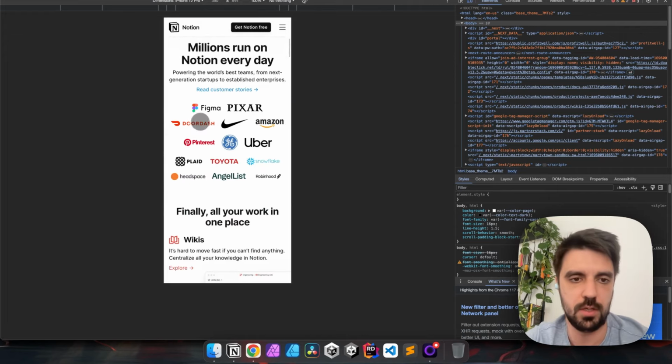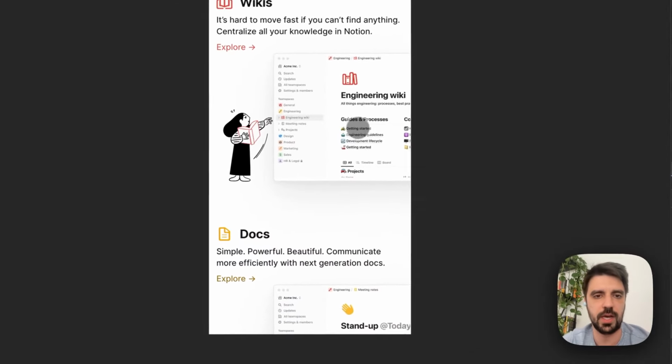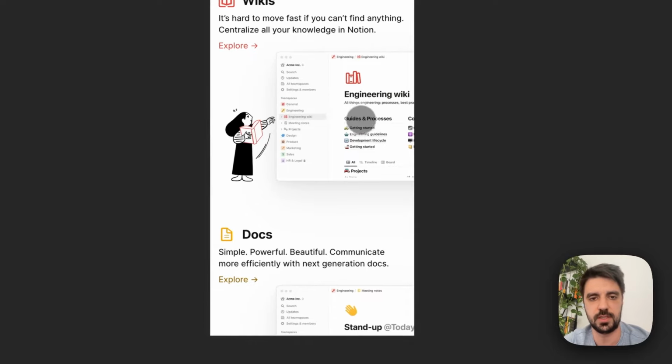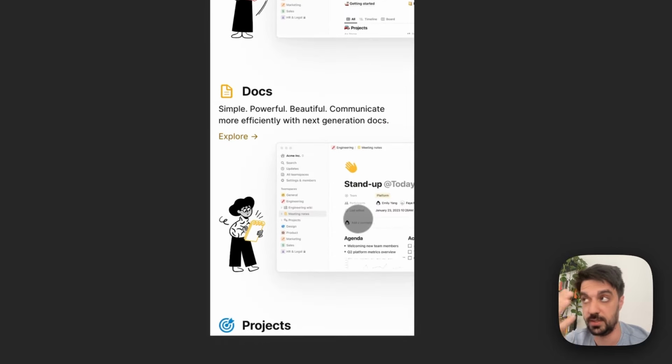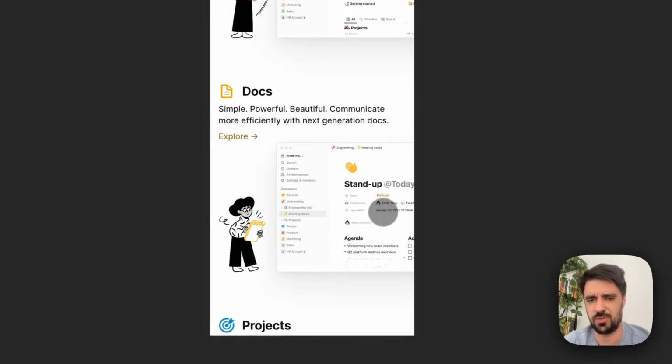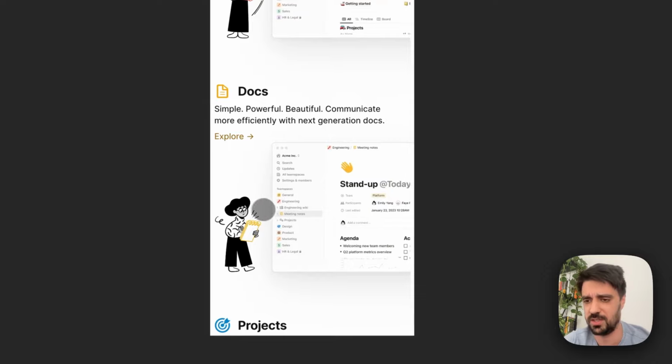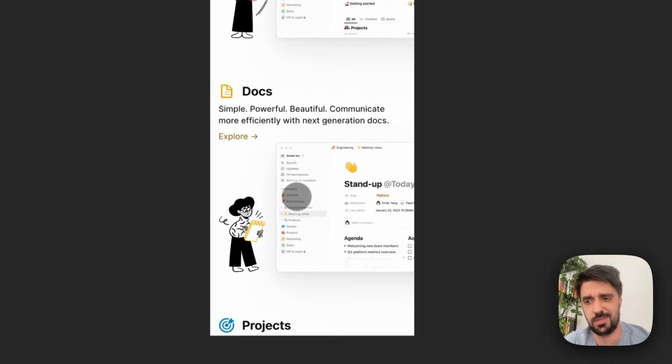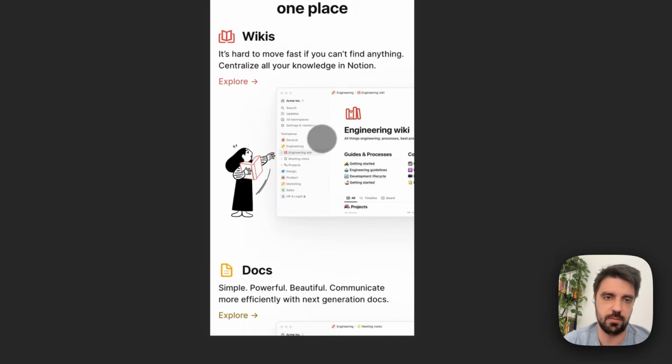Millions run, okay. Finally, I don't like how this doesn't quite translate to mobile, because it's already a little bit concerning for people on mobile to see this and think, oh, maybe this is also true for the product. Doesn't it translate to mobile very well? They could check it by checking their conversion from mobile devices.